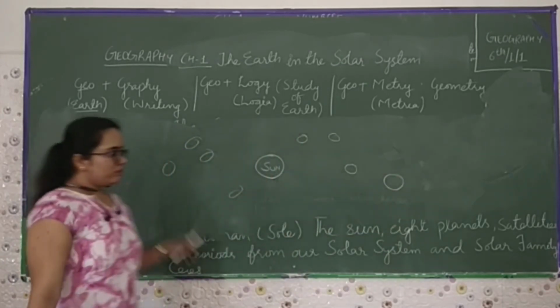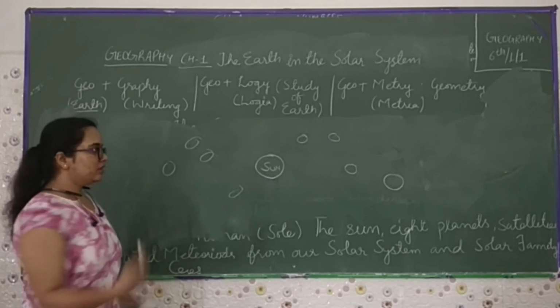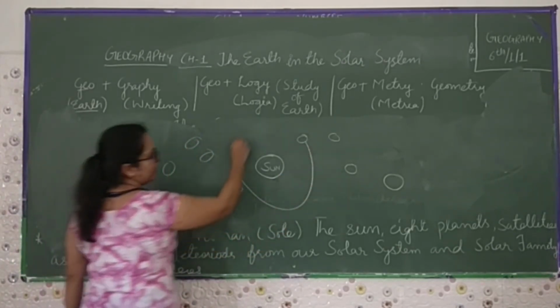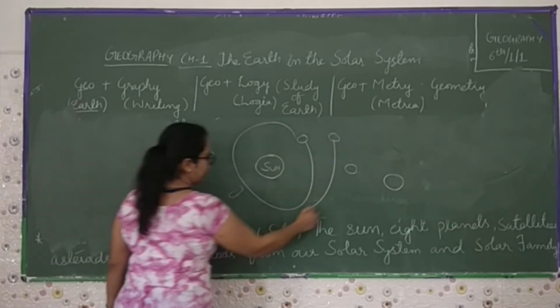They do not travel completely in a circular way. They used to travel in an elongated way, or you can say in an elliptical way.